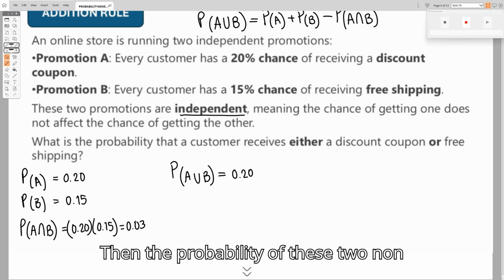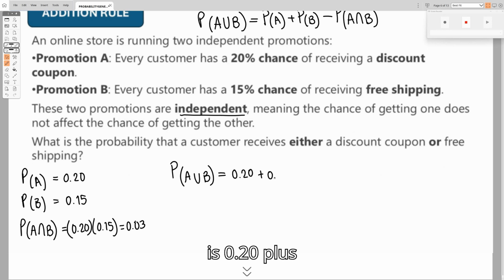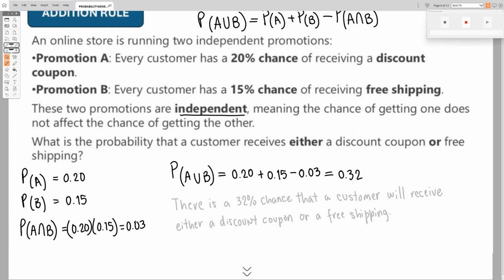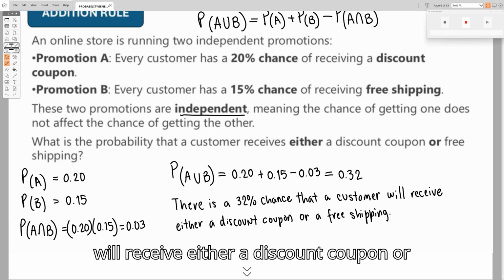Then the probability of these two non-mutually exclusive events, A or B, is 0.20 plus 0.15 minus 0.03. There's a 32% chance that the customer will receive either a discount coupon or free shipping.